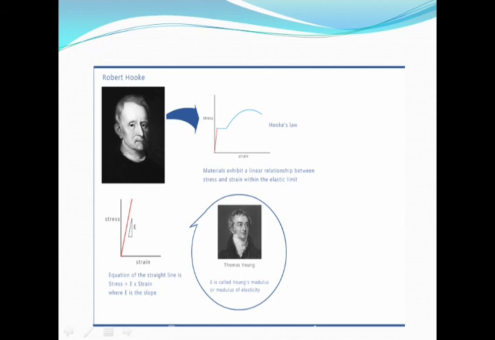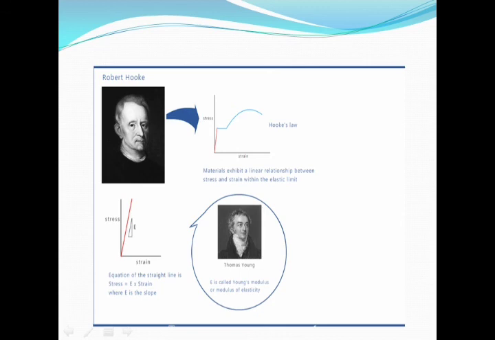The slope of the line, the ratio of stress to strain, is called the modulus of elasticity, and it is denoted by capital E. E is equal to sigma by epsilon, or small e, which is written in the form sigma is equal to E into epsilon. In this form, it is known as Hooke's law.